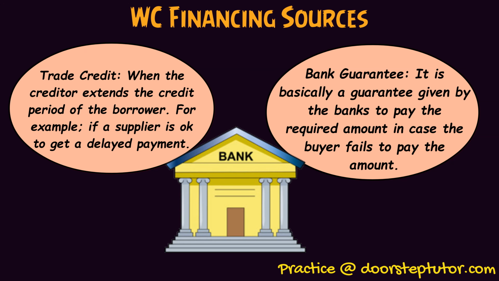For example, a person is selling goods to me from United States and I am in India, and if I am not able to pay the amount to the seller, then the bank is giving a guarantee to that seller to supply the goods on time, and the bank will be paying in case I fail to pay.